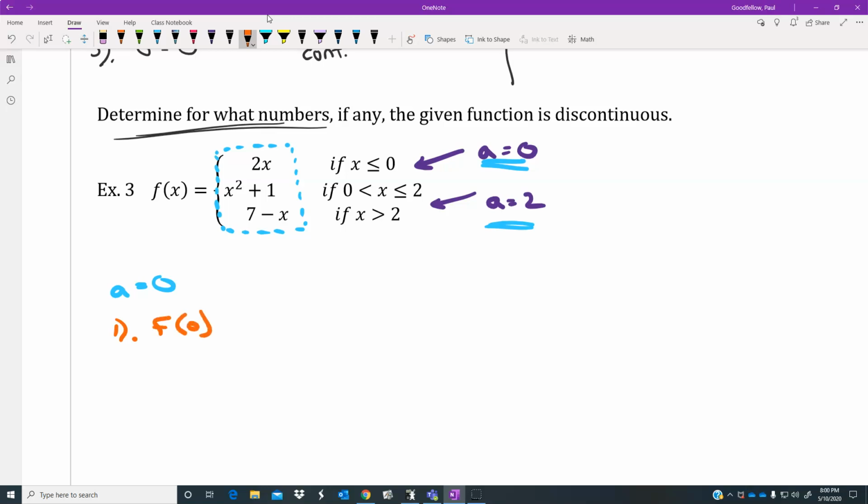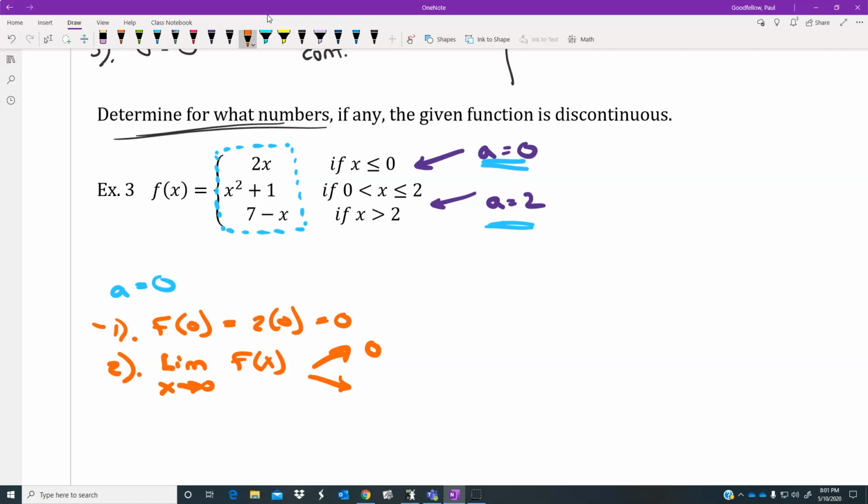Well, f of 0 happens to trigger the top. The answer would be 2 times 0, which is 0. So it passes rule number 1. Number 2 would be, what is the limit as x approaches 0 of f of x? Now, again, this is going to trigger a left and a right concept. The left is going to be the top one, which is 0.